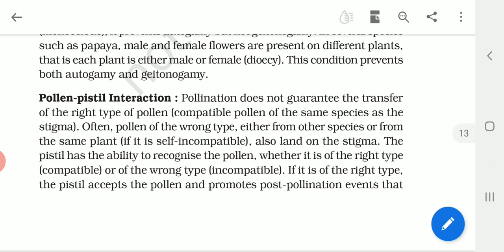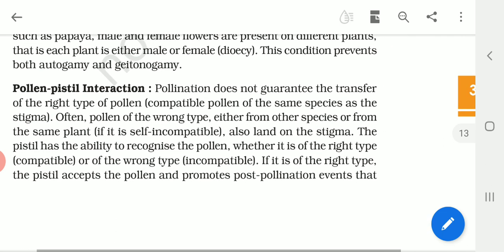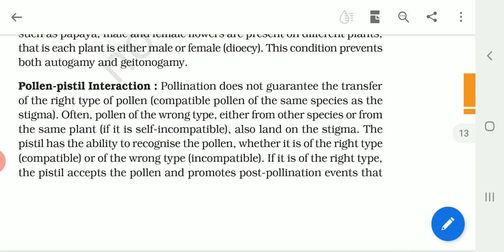Therefore, the stigma has the ability to recognize the right pollen. That is what is called compatible pollen, which is suitable for it. So the pistil accepts the right type of pollen and promotes post-pollination events leading to fertilization.